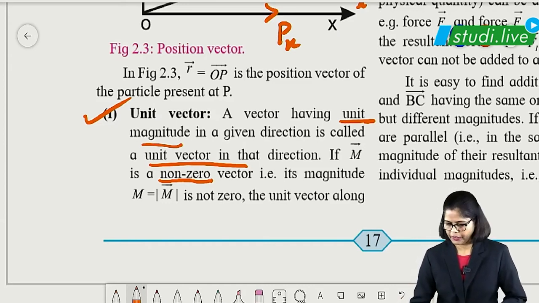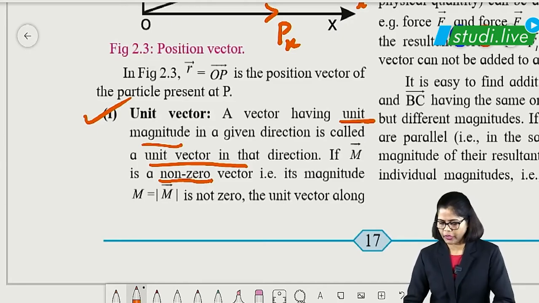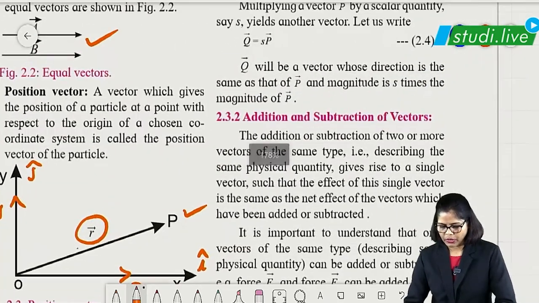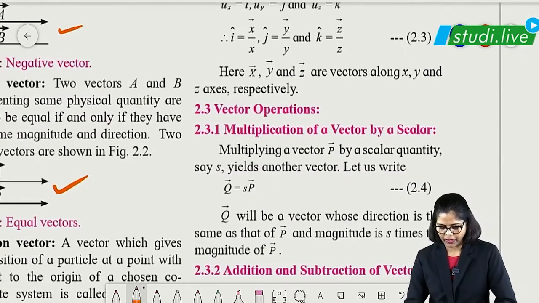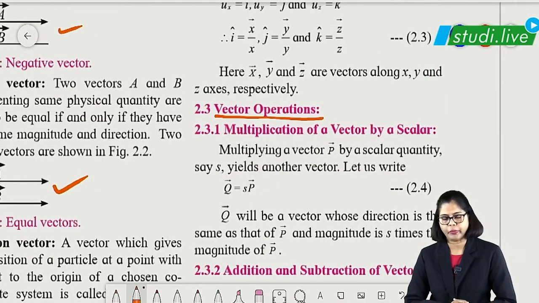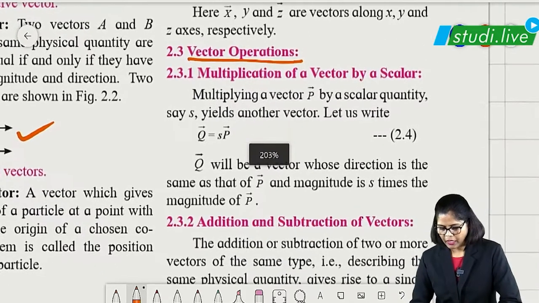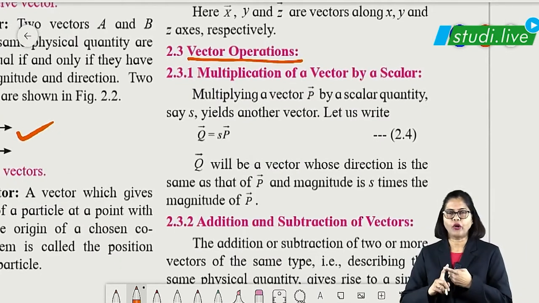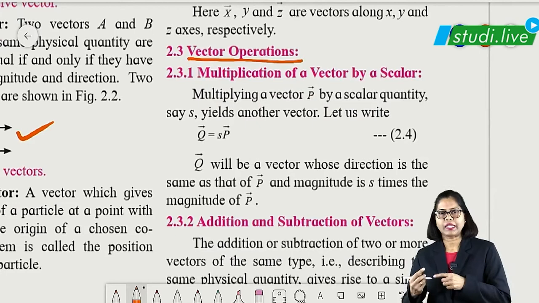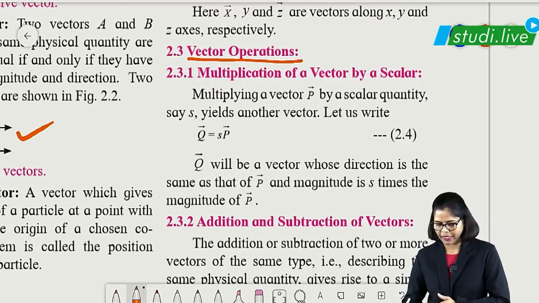Meaning unit vector. Okay, so this is all about types of vector, students. We have learned about it. Now we are going to study addition and subtraction. That is vector operation we are going to talk about. As I told you, to study the vector operation, two things are given. One is multiplication of a vector by a scalar, and the second one is addition and subtraction.